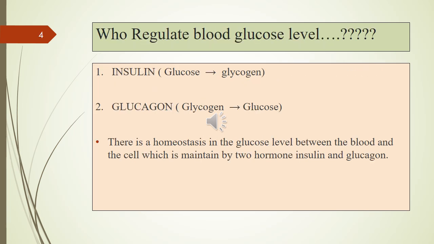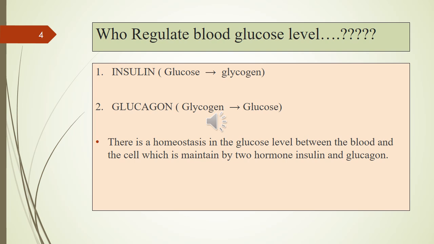Now, who regulates the blood glucose level? There are two hormones, insulin and glucagon. There is a homeostasis in the glucose level between the blood and the cell, which is maintained by the two hormones, insulin and glucagon, right? We already know that insulin is secreted by beta cells of the pancreas and glucagon is secreted by alpha cells of the pancreas. Insulin is a hormone which transfers glucose from blood into the cell, and glucose is stored in the form of glycogen.